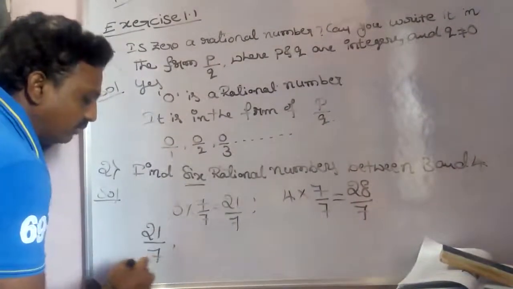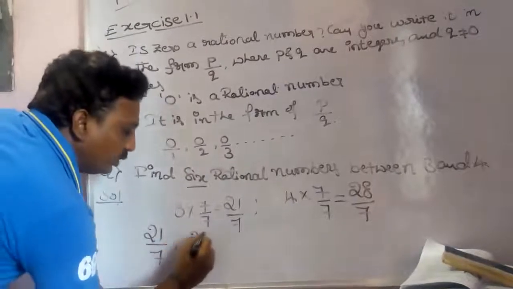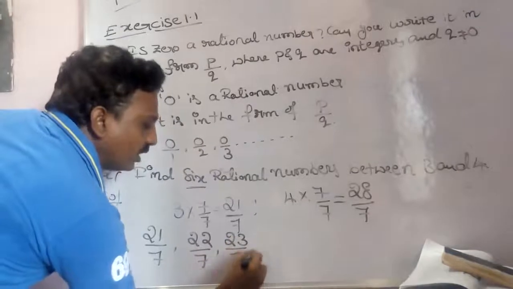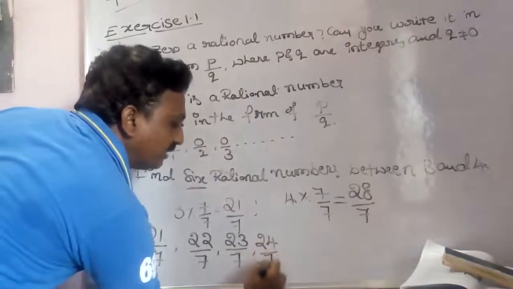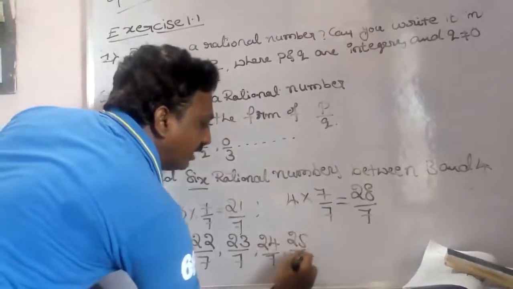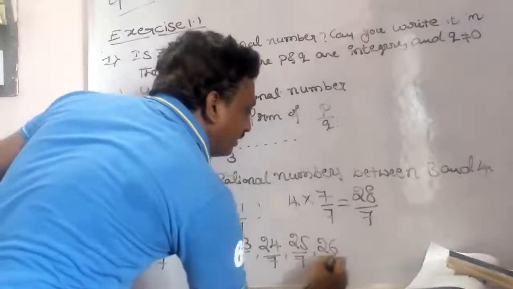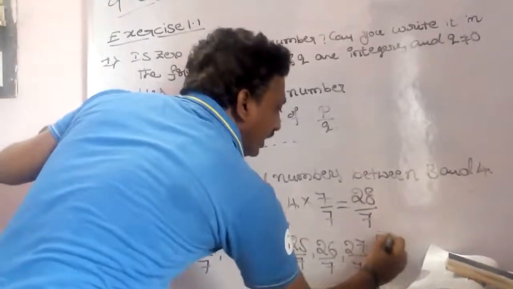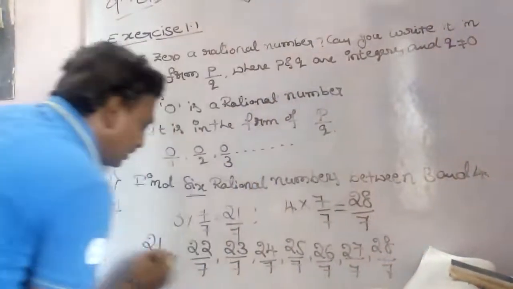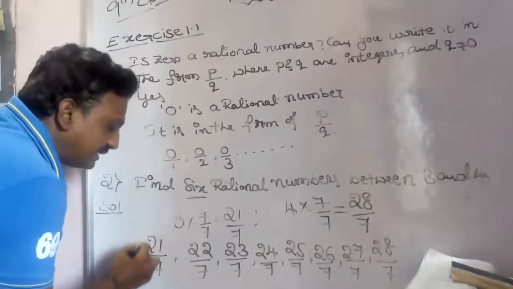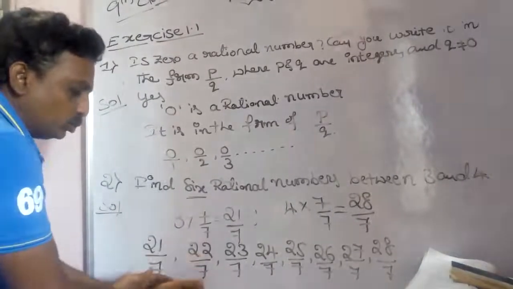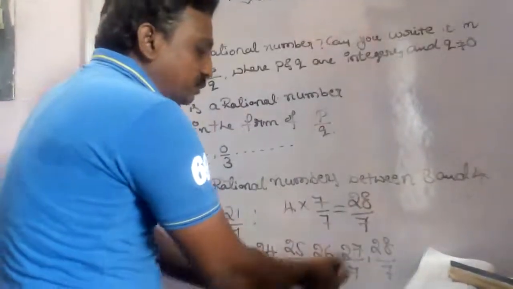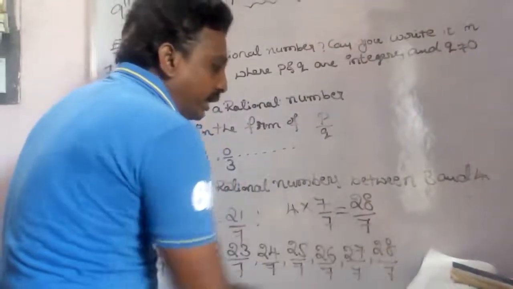So after 21 by 7 comes 22 by 7, 23 by 7, 24 by 7, 25 by 7, 26 by 7, 27 by 7, 28 by 7.